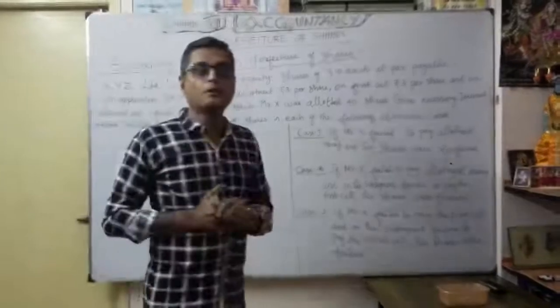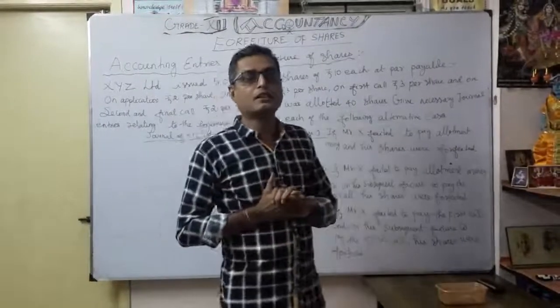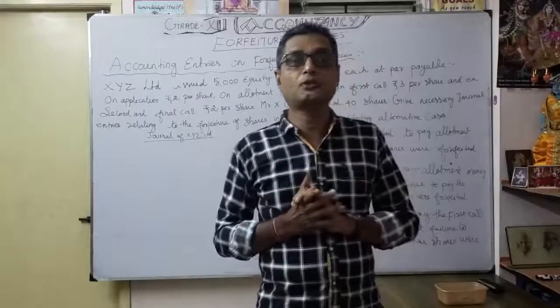So now with the help of the one illustration, you can clearly understand for different cases how the journal entry will be whenever for forfeiture of shares.